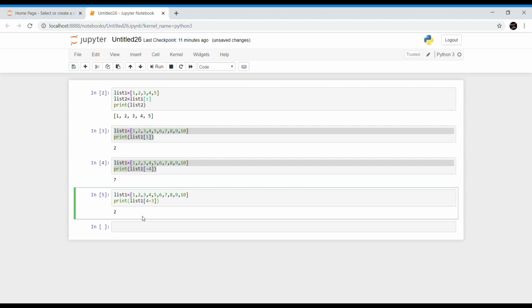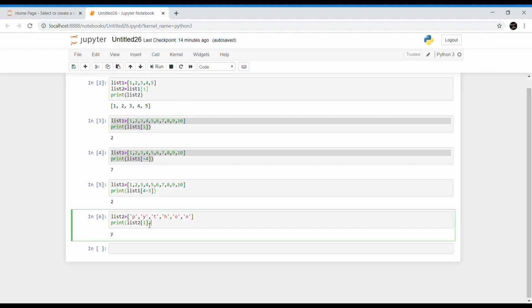The list index can be a positive or negative integer value or an expression which evaluates to an integer value. Look at this example. In the square brackets I am giving an expression. 4 minus 3 evaluates to an integer value which is 1. The element at index 1 is 2, so 2 is getting printed here. Using square brackets we can access all the elements of different types of lists. Here is an example to access the elements from a character list.